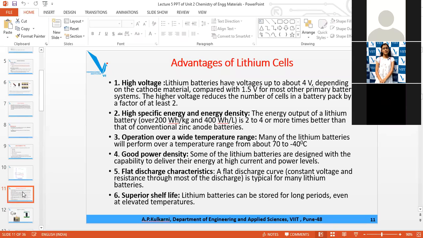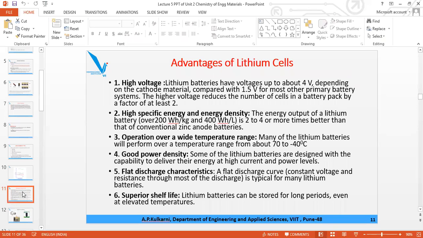This chemical to electrical energy conversion is possible only because of the redox reaction. What is the redox reaction? Oxidation and reduction. Oxidation at anode and reduction at cathode.